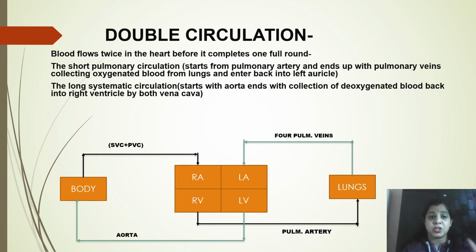The pulmonary circulation is the first part over here. The pulmonary circulation starts from the pulmonary artery from here. Okay, from this portion till this portion is called pulmonary circulation. Means it starts with the pulmonary artery, ends with the pulmonary veins, pouring the oxygenated blood into the left auricle. And then the second one is systemic circulation, which arises from here, means from the aorta, carrying the oxygenated blood, and ends with the vena cava pouring out the blood again into the right auricle. Okay, this is called systemic circulation.